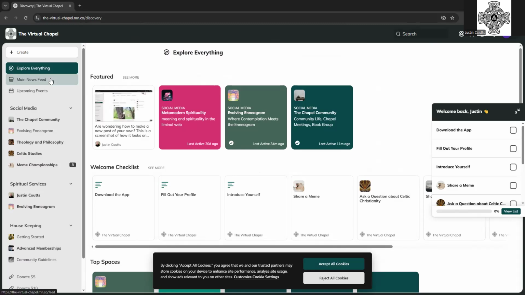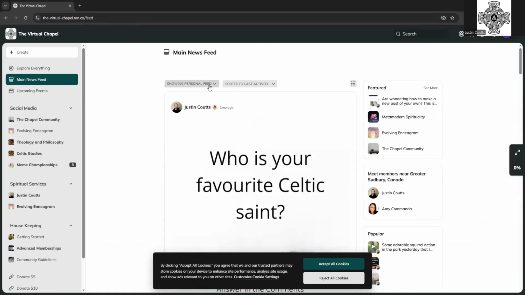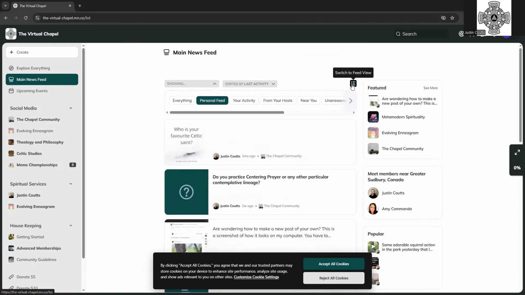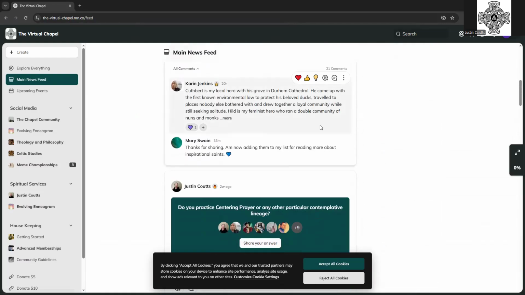If you go to your main news feed, you'll be able to customize it, which is great in a way that Facebook never let us do, because it wants you to see certain things. You see what you want to see here, just what you want, and you can set it all, and there are different ways you can arrange it. It's a news feed, just like you'd be used to.